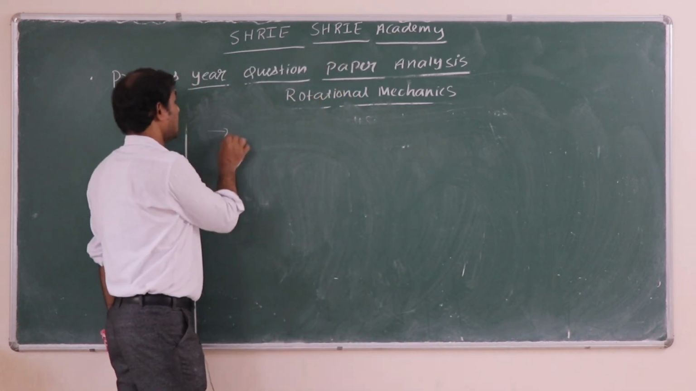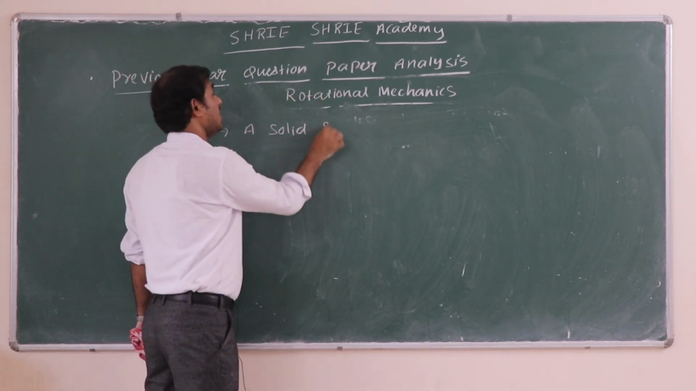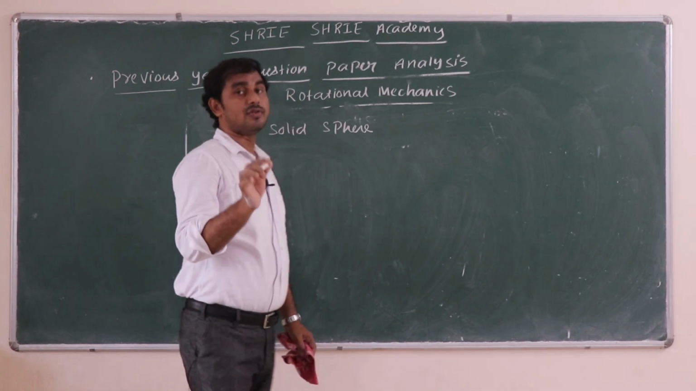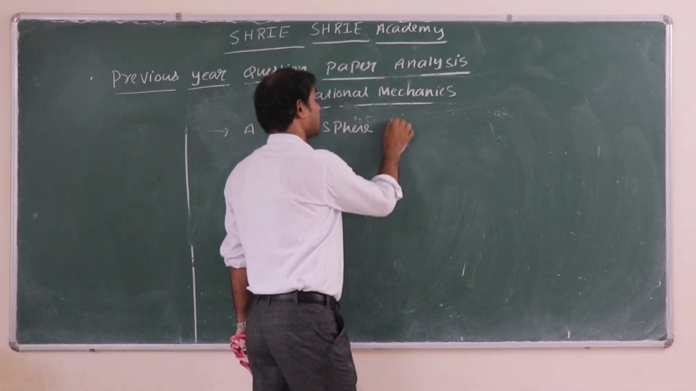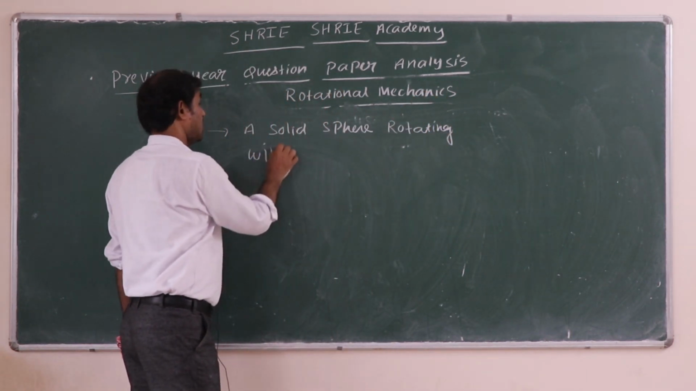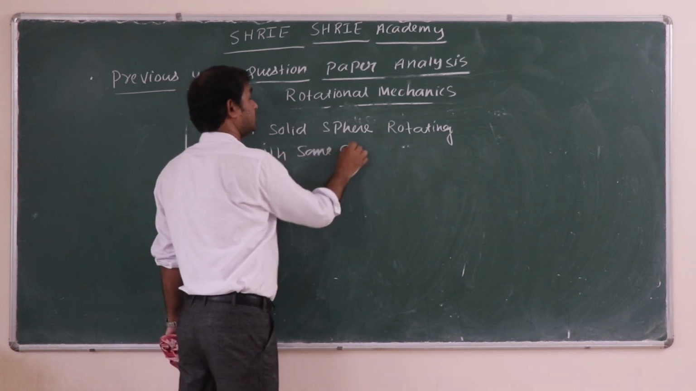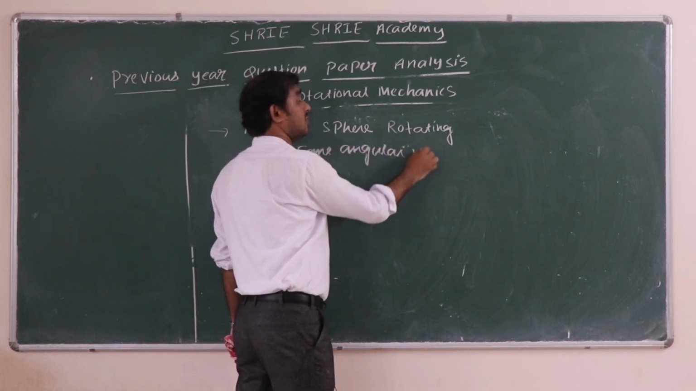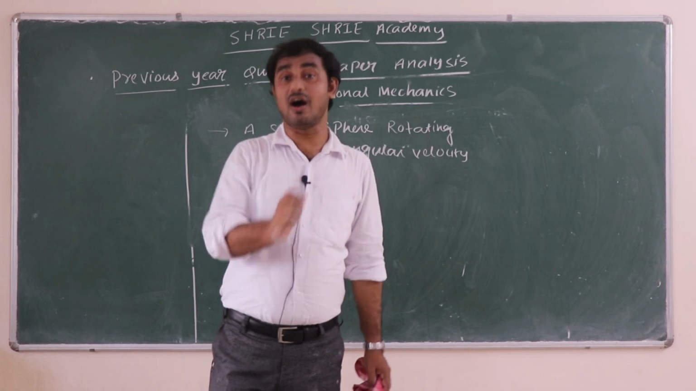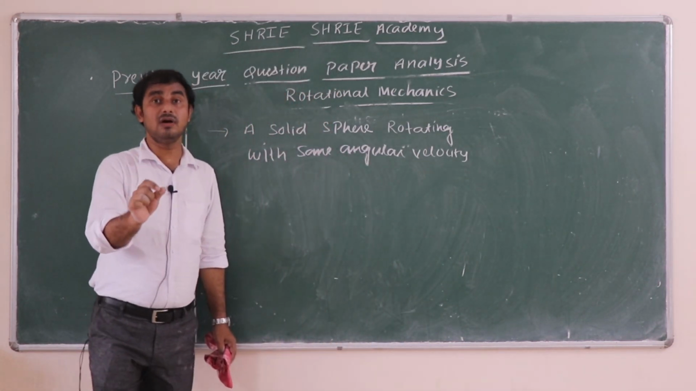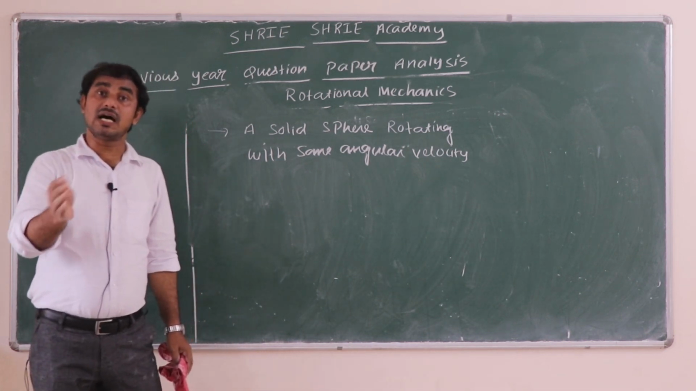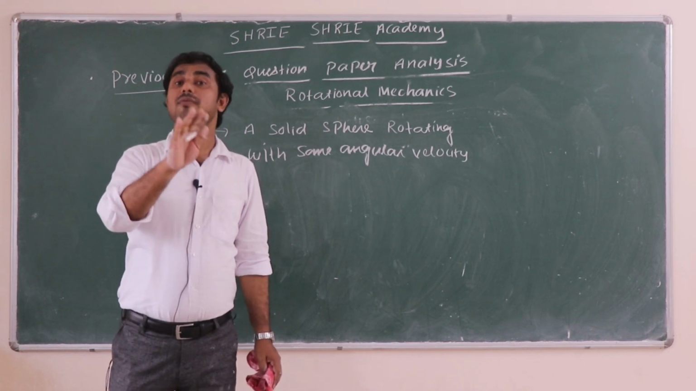So they told that a solid sphere is there, rotating with some initial angular velocity omega, let us say. Suddenly the radius has been reduced to half. Remember, they have not mentioned the word torque. Torque is not applied. Until and unless torque is applied, angular momentum remains constant.